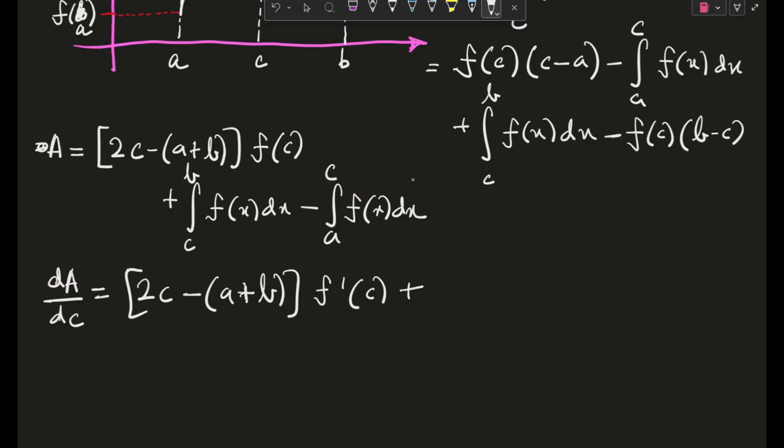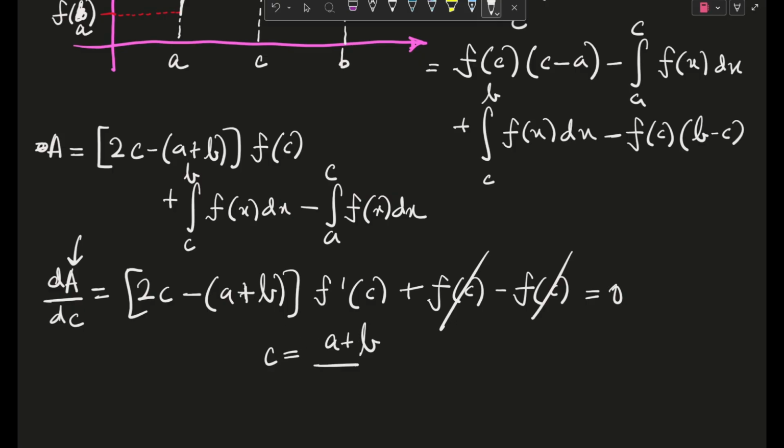Okay guys, I actually wrote it as 2 times. I guess this will be your f of c minus f of c itself. Why? Because when we apply, not L'Hopital's, Newton-Leibniz rule to that, b is a constant, so it will be differentiated to 0. Now f of c and c, when differentiated, is 1 because the differential is with respect to c. Okay, so f of c minus f of c gets cancelled. So if we put this equal to 0, we will get our minimum or maximum value, the critical point, c equal to a plus b by 2. This thing is a critical point.